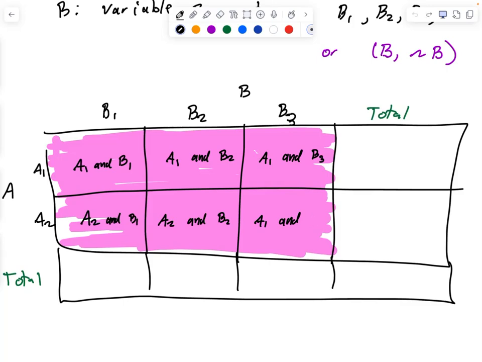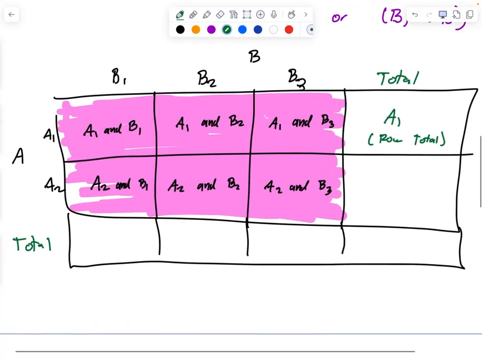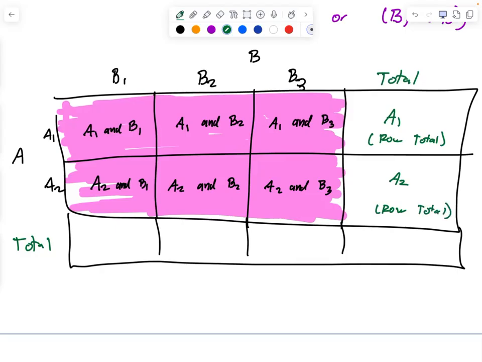Now, this number on the far right, top right, represents just what? We'll use a number for an example right after this. So what number goes into the table right here? This is going to be just A1, and this is the total. This is a row total. What number goes below it? Just A2. It is a row total. Now, it does not have any ands. It's only one thing. So, for example, if the question asks, what is skateboard, and it doesn't even mention the other thing, then we know we need to look towards the columns.